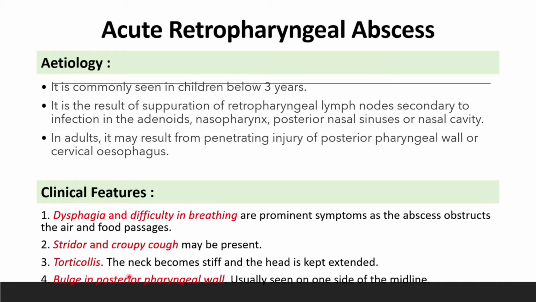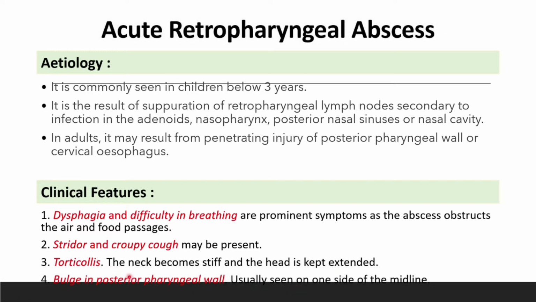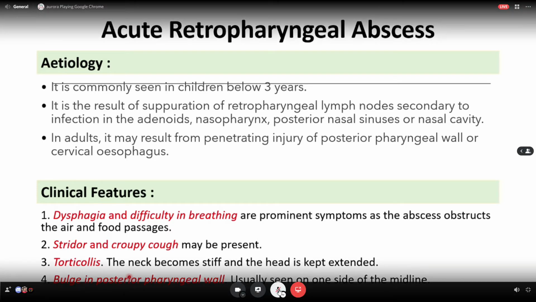Let me check the definition. The neck becomes stiff and the head is extended to the affected side. It bends to the affected side, not hyperextended forward. It bends towards the affected side. By common sense, it is because the infection is bulging to the middle, so maybe the patient does not want to put pressure on it. But there is no definition in the slides.